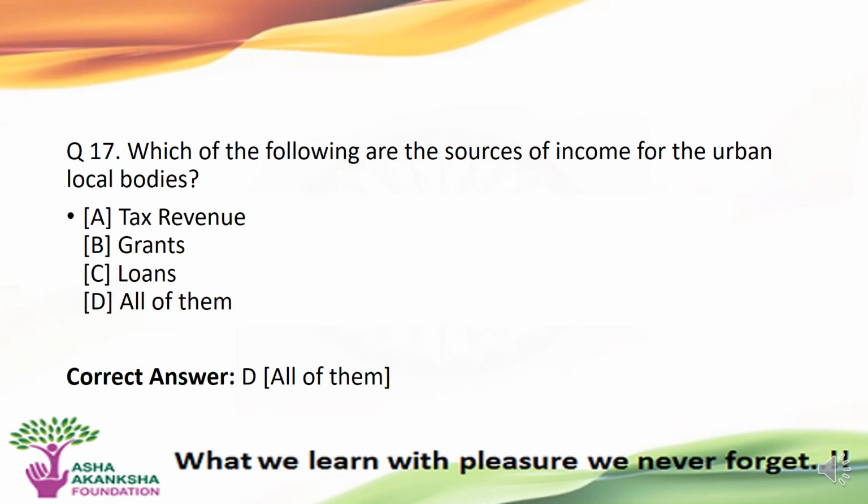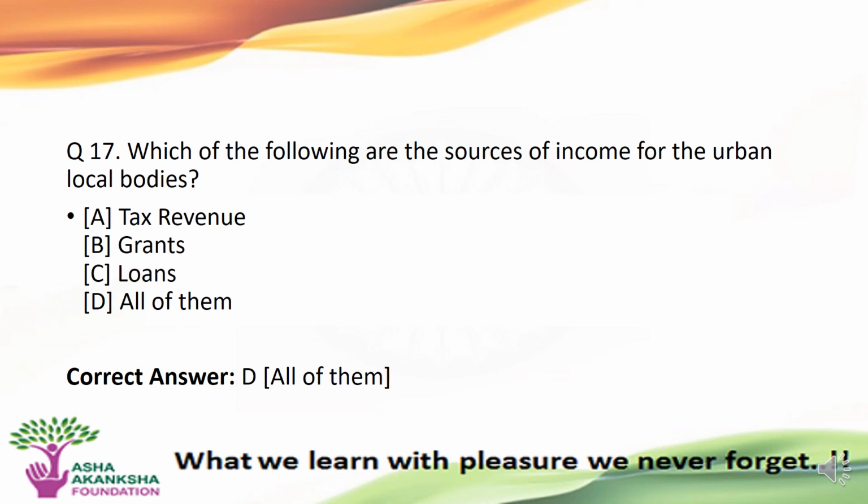The next question is, which of the following are the sources of income for the urban local bodies? Options are A. Tax revenue, B. Grants, C. Loans, or D. All of them. The correct answer to this question is option D, that is all of them are the basic source of income for the urban local bodies.